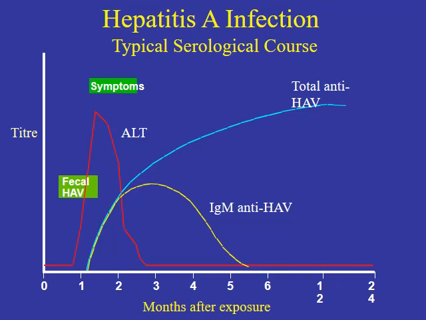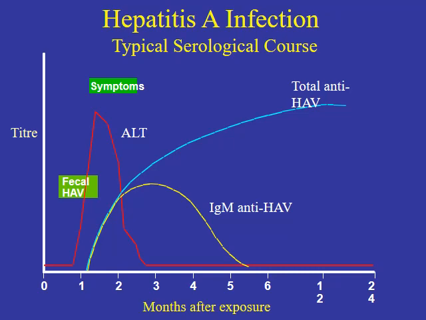With the appearance of the symptoms, the liver enzyme, the ALT, increases to reach its maximum level around 1.5 months after exposure. Then it starts declining, with the disappearance of the elevation of the liver enzyme associated with the decrease and disappearance of the symptoms of viral hepatitis.